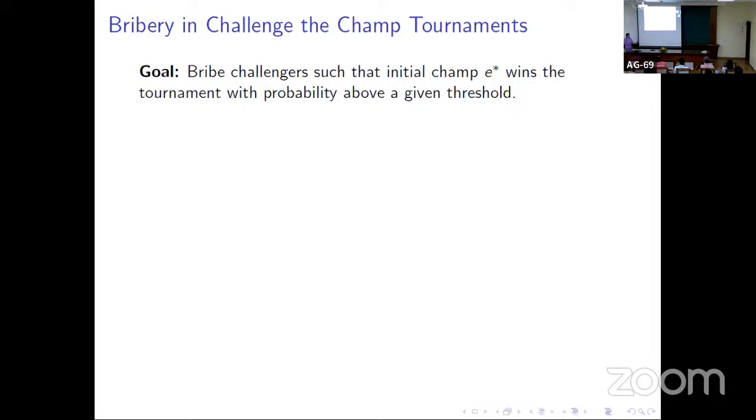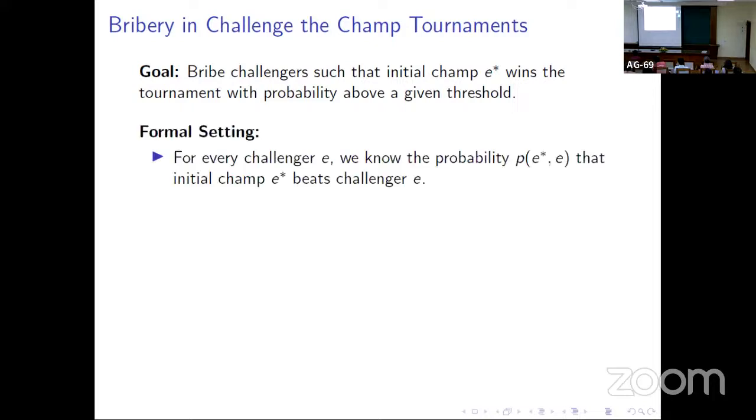Here, we want to make sure that the initial champ wins, and for that we will offer bribes to the challengers. There will be a given threshold, and we want the probability by which the initial champ wins to be above this threshold. Note that whenever two players compete, the outcome can be deterministic or probabilistic. Both models have been studied in the literature, but here we will focus only on the probabilistic model.